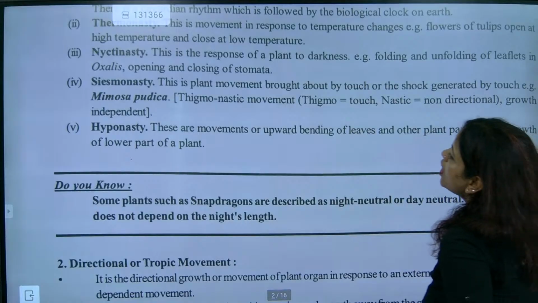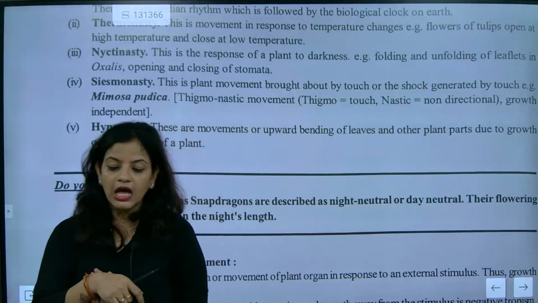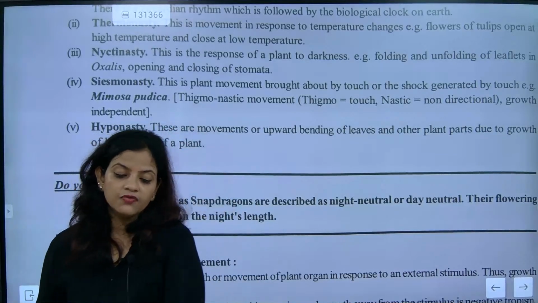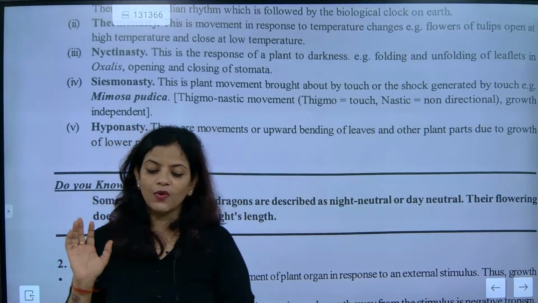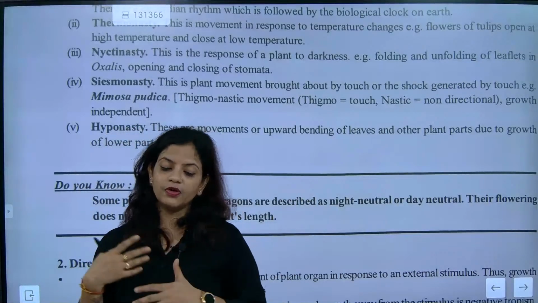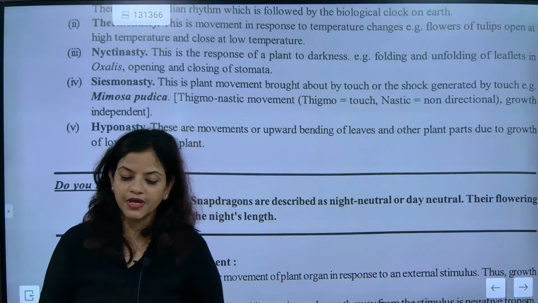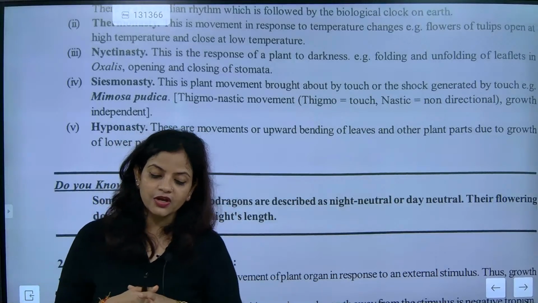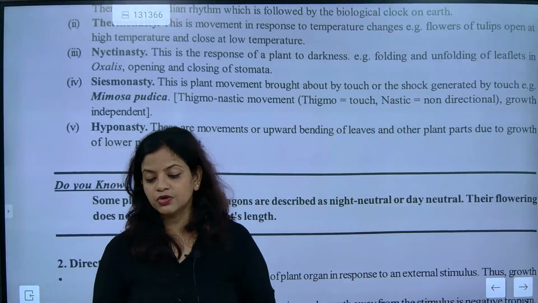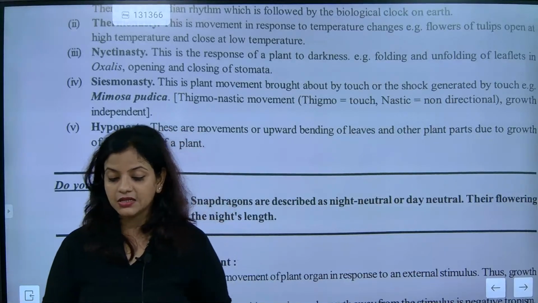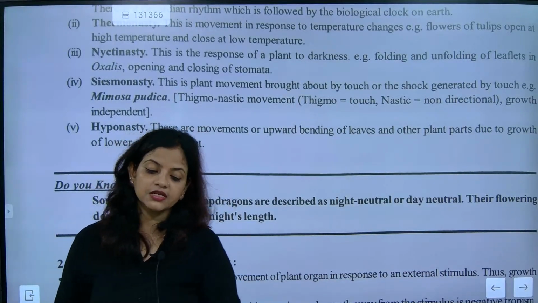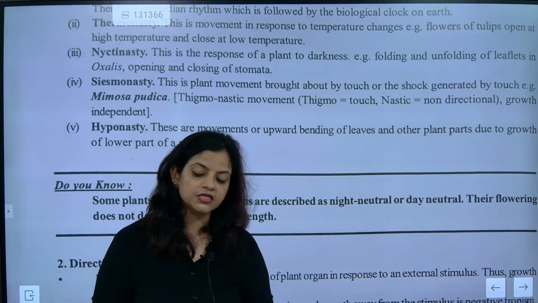Now look at hyponasty. It is the movement or upward bending of leaves and other plant parts due to growth of the lower part of the plant. These are not coordinated, very slow. Nastic movements are coordinated very fast for a temporary period of time. Once it is done, it can reverse back. These are some of the most important things. Once the flower blossoms, opening and closing of leaflets, bending of leaflets, everything comes under nasty. They are not directional. They are non-directional. These are fast and occur due to some changes.